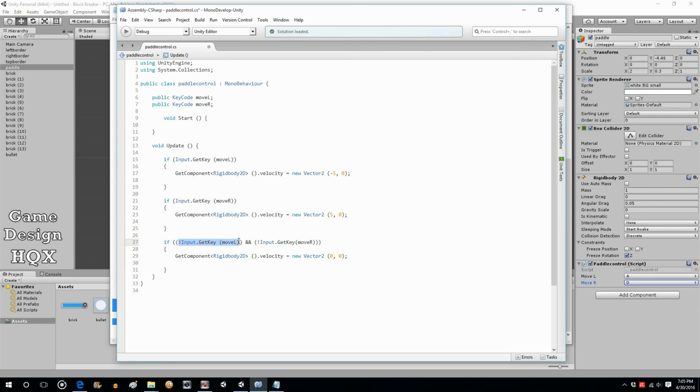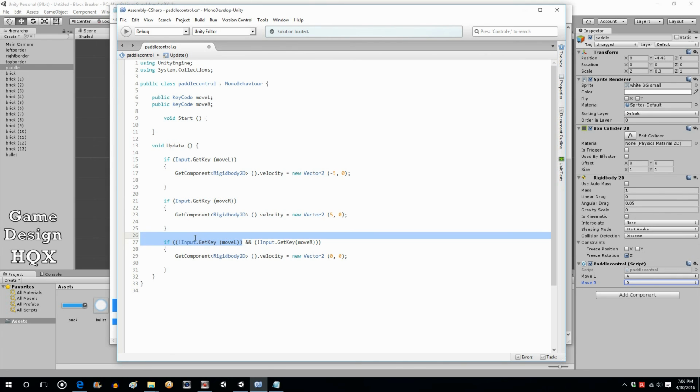The other ones say Input.GetKey moveR or moveL. This one actually has an exclamation point just before the input, because what this is actually saying is if this is true. The exclamation point in Unity is used to indicate the opposite, if something is not true.